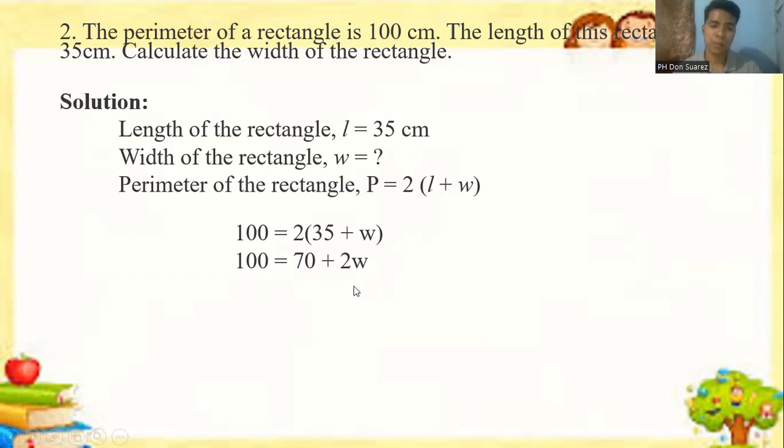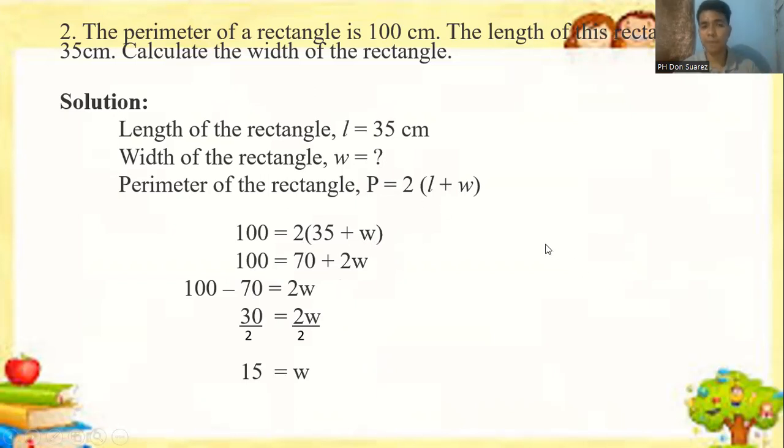To get the value of W, you transpose 70 to the other side. That becomes 100 minus 70 equals 2W. So that is 30 equals 2W. To get the value of W, you divide both sides by 2. And the answer is W equals 15. Okay, have you seen the difference?